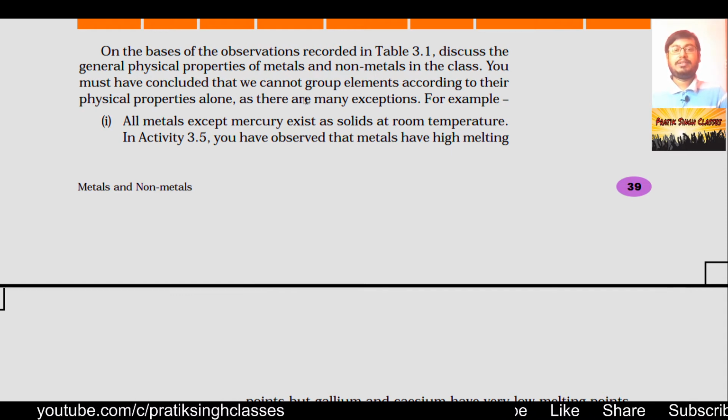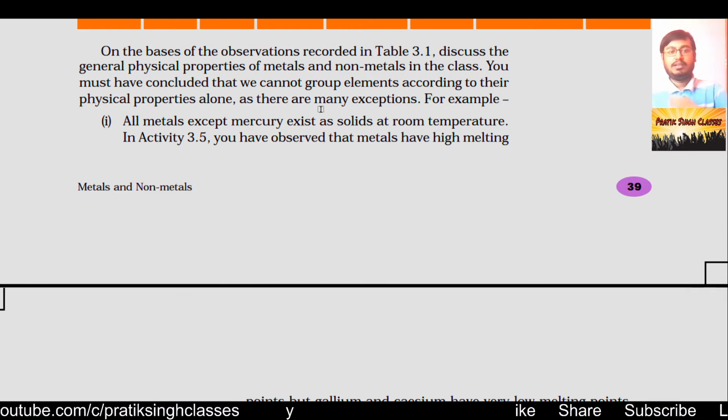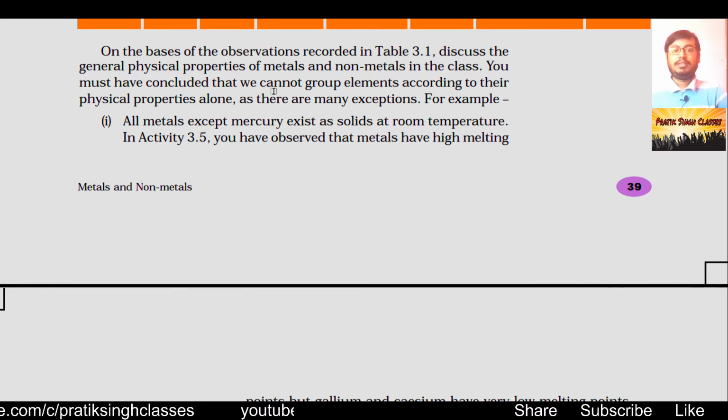Discuss the general physical properties of metals and non-metals in the class. You must have concluded that we cannot group elements according to their physical properties alone, but we have to combine their chemical properties also, because there are some exceptions. Like all metals except mercury exist as solid at room temperature. So the question which I asked you, the answer is already given here. Mercury is liquid at room temperature, and it is the only metal to have that property.